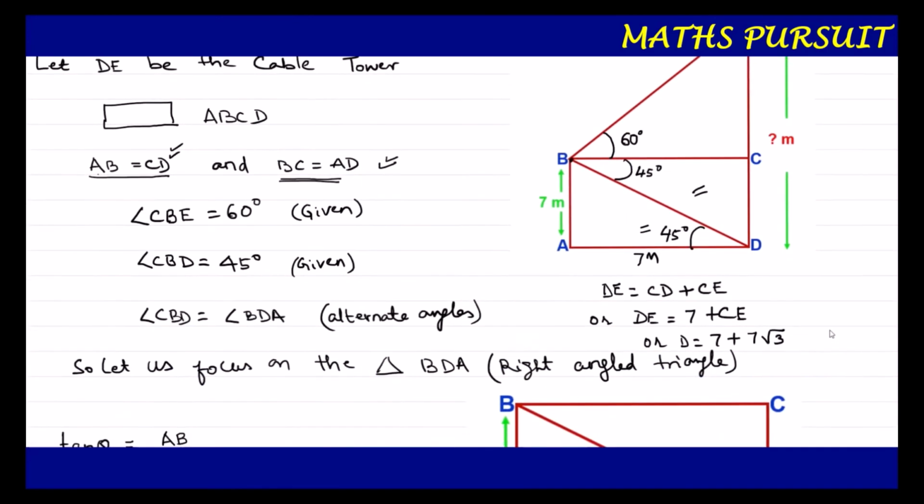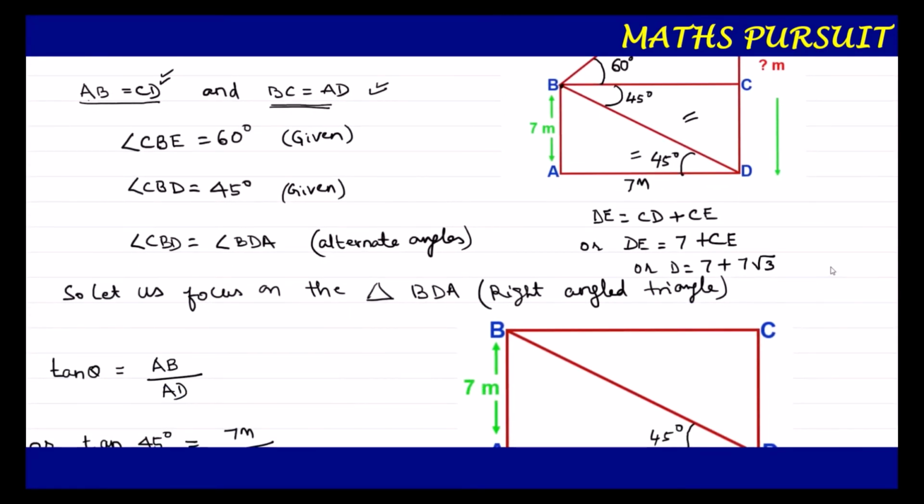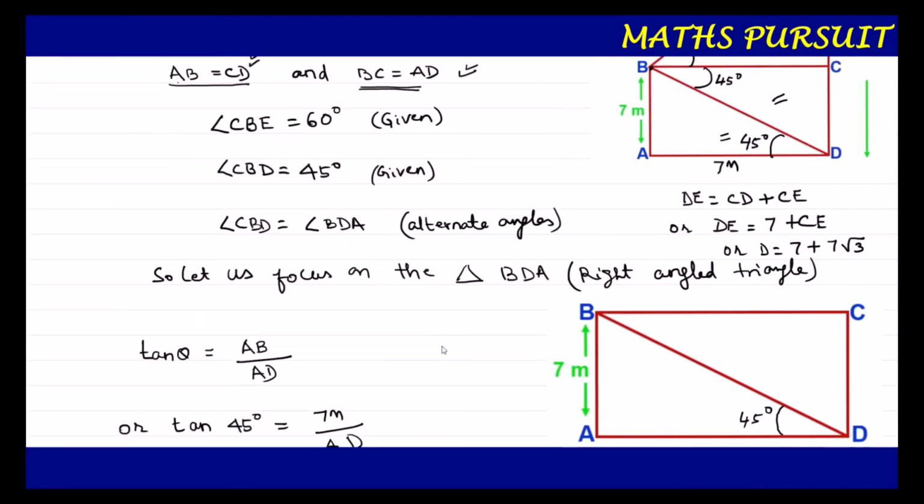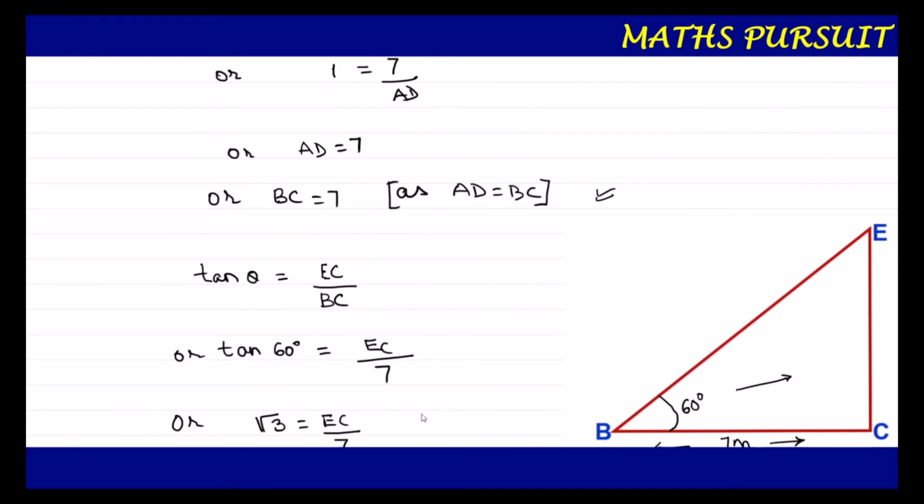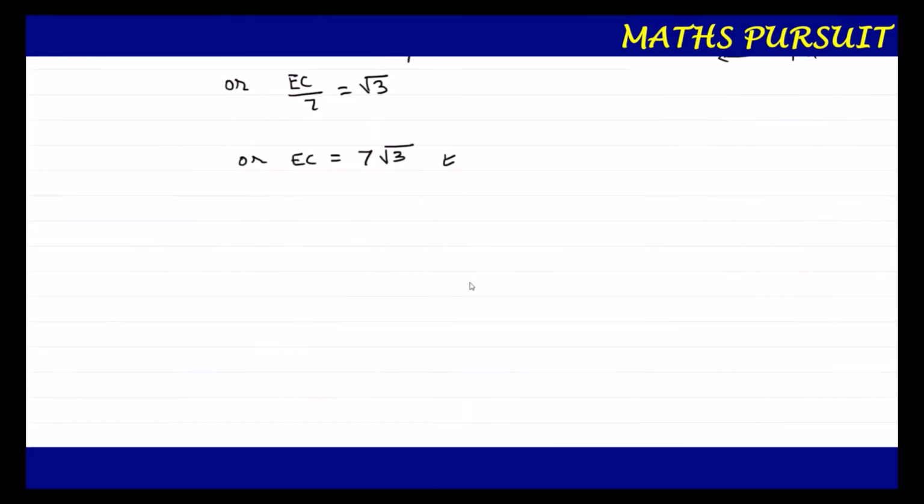Let us move our answer below so that it would be easy for us to write down instead of putting it in that small place. I wrote DE is equal to DC plus CE.